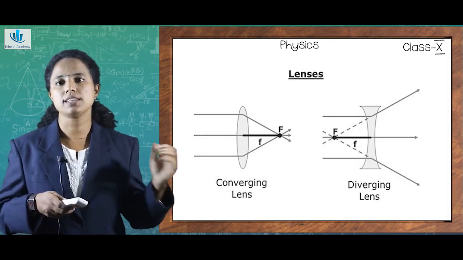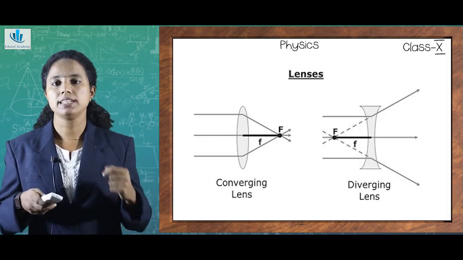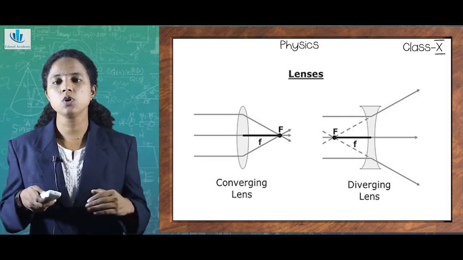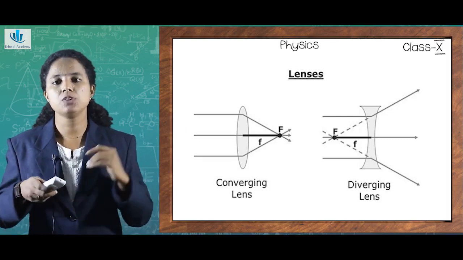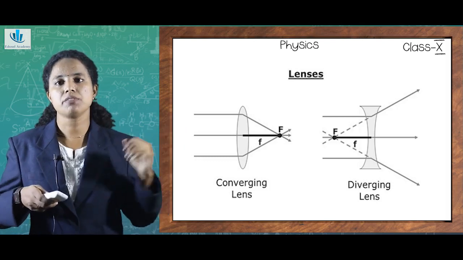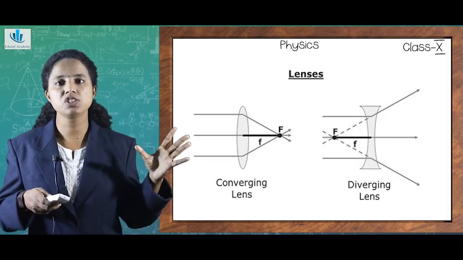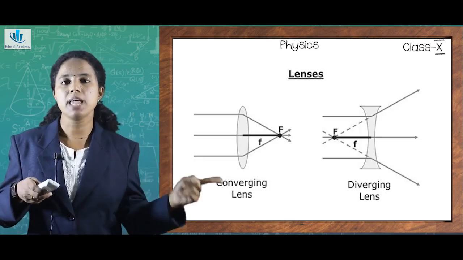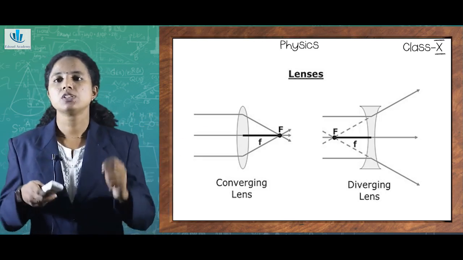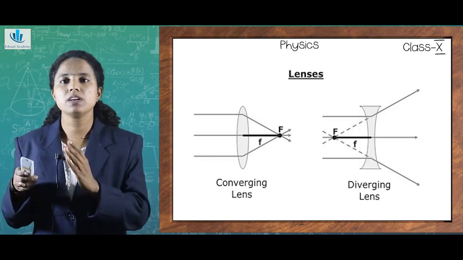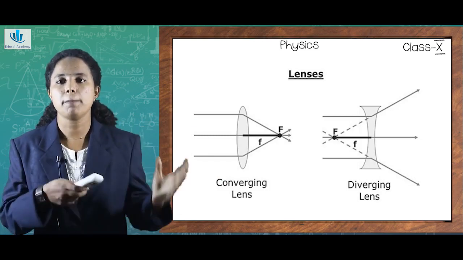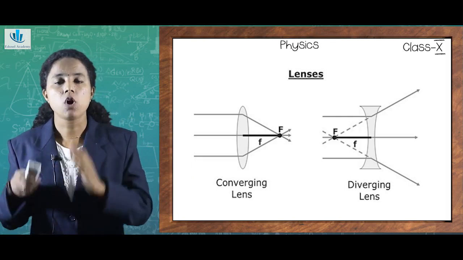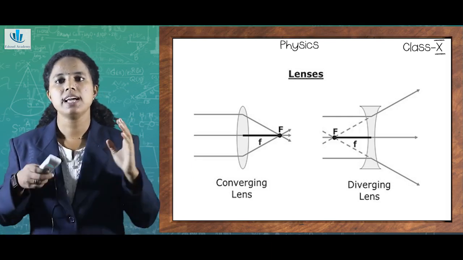If you look at the other side, the concave lens, it is thinner in the middle and thicker at the edges. So a ray of light which is parallel to the principal axis after refraction gets diverged and appears to come from a point on the principal axis on the same side of the lens. So what was in case of mirrors is just inverted here. The convex lens is the converging lens and the concave lens is the diverging lens.